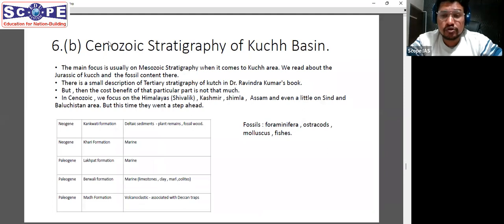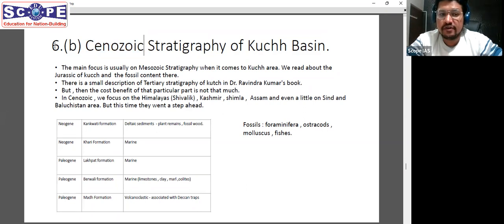Now the question of Cenozoic stratigraphy of Kutch. This 6B question. No, this is not an easy question. Many people might get confused, thinking stratigraphy of Kutch, okay, we have read this, but no. What we have read is Mesozoic stratigraphy of Kutch. If you remember properly, we read about the Jurassic of Kutch and the ammonites that are found there. So Patcham, Chari, Umia, all those beds that we studied, those were from the Mesozoic. Here they surprised us by asking Cenozoic stratigraphy of Kutch. And this question was of a good 15 marks, I think. So this is not a conventional question.